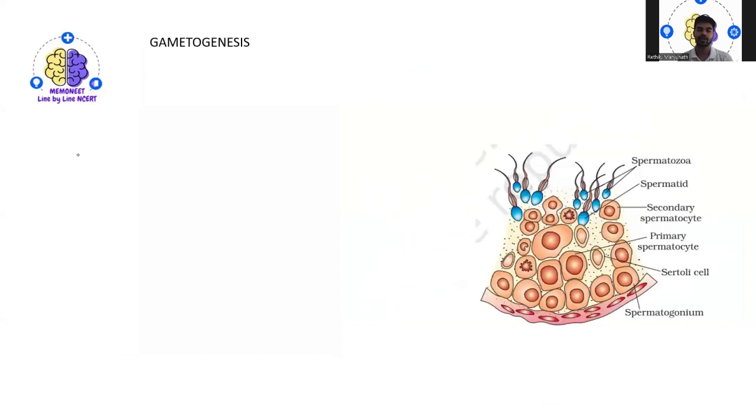So our next topic is gametogenesis. What do you mean by gametogenesis? The primary sex organs are the testis in the male and the ovaries in the females.